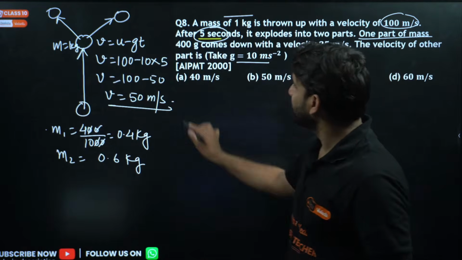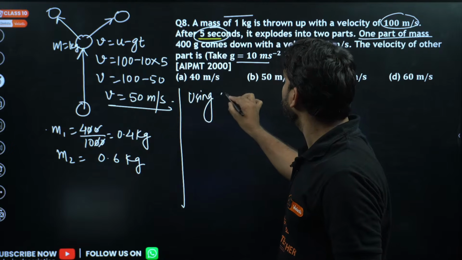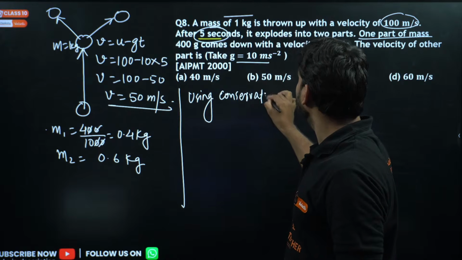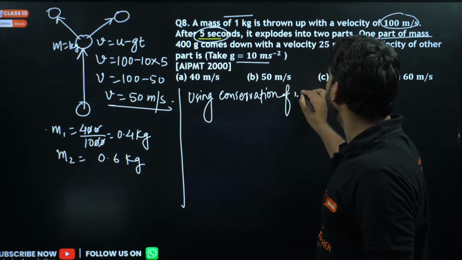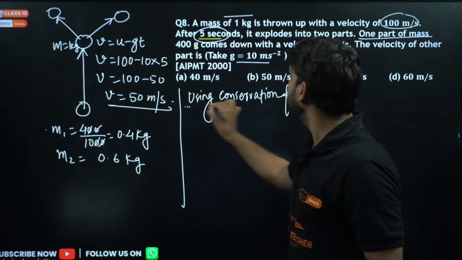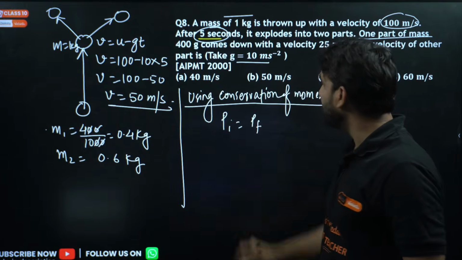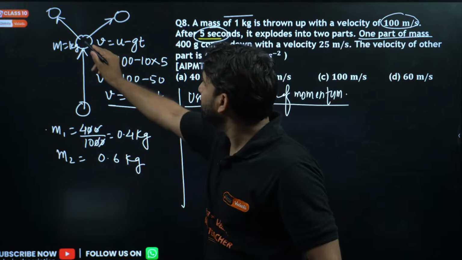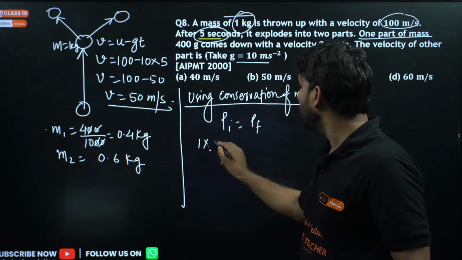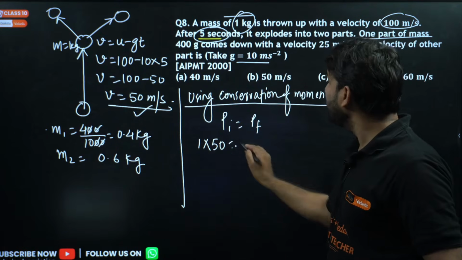Now we can apply conservation of momentum. Initial momentum is equal to final momentum. What is the initial momentum at this point? Mass into velocity: 1 kilogram into 50, which is equal to the final momentum.